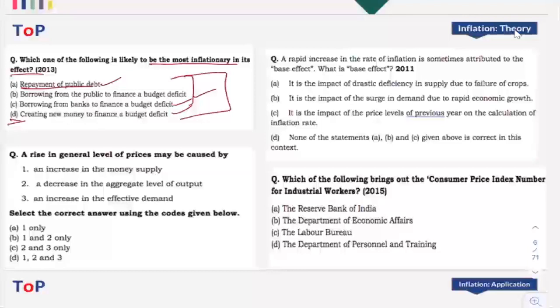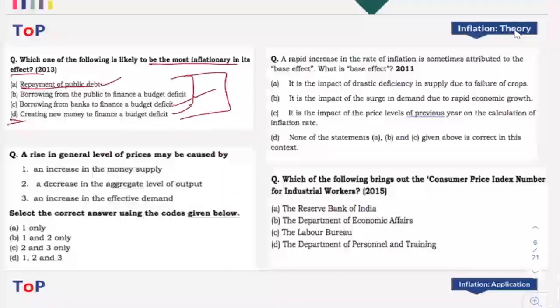Borrowing from public to finance a budget deficit, again, that will lead to higher levels of inflation, right? Because we are borrowing from public to finance a budget deficit. That means we are taking money from the public and government is actually spending it in the market. That will also lead to higher levels of inflation. If government borrows from the banks and then they spend in the economy, then also there will be higher levels of money supply because government is spending in the economy. Thereby, the overall money supply in the economy will start increasing.